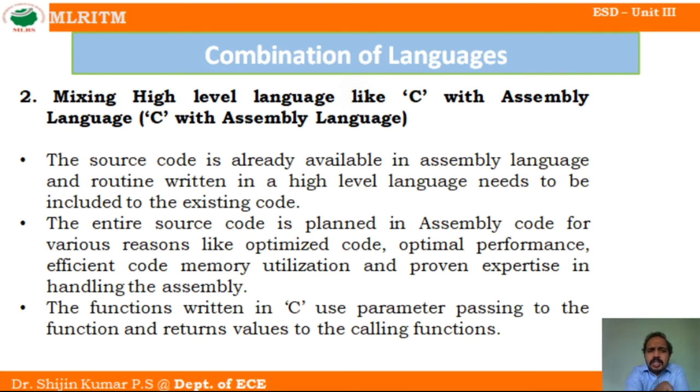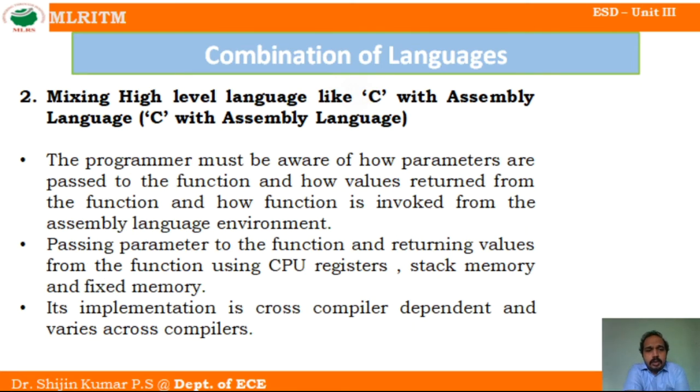The functions that are written in C use parameters that are passed to the function and return values to the calling functions. Here also the programmer must be aware of how the parameters are passed to the function, how the values are returned from the function back, and how the function is invoked from the assembly language environment.